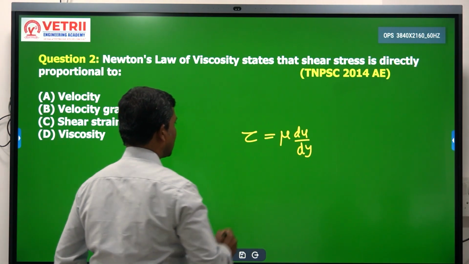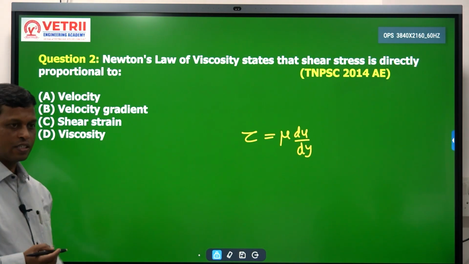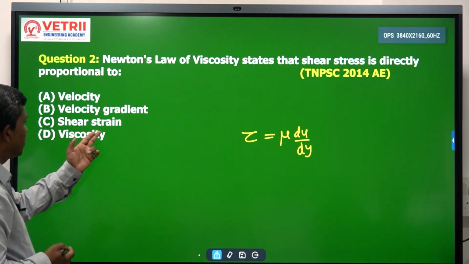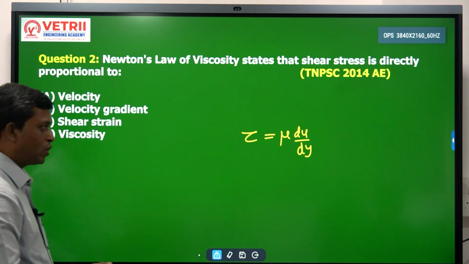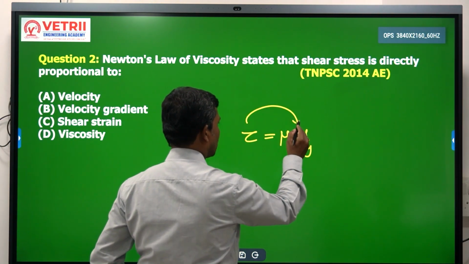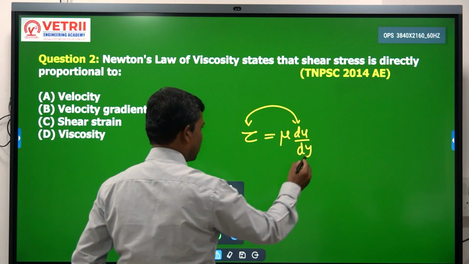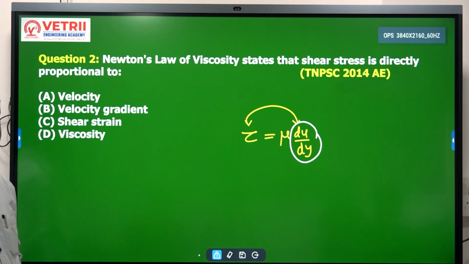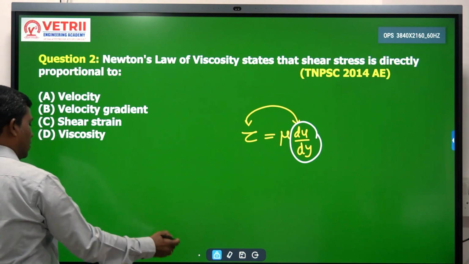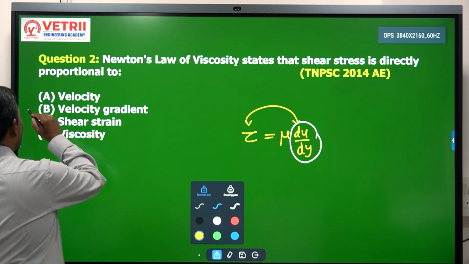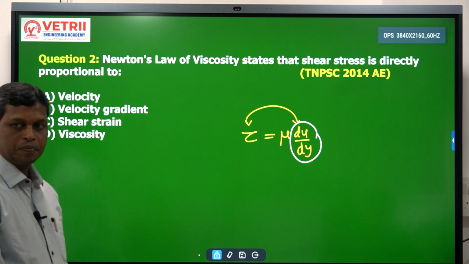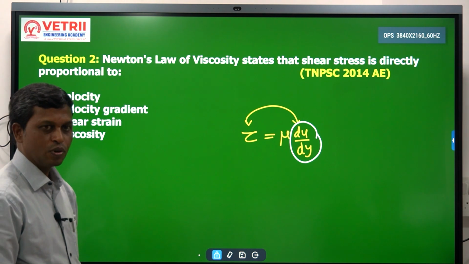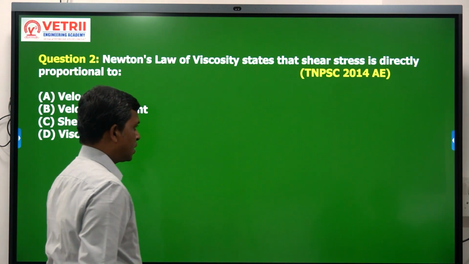Similarly, they are asking shear stress is directly proportional to velocity, velocity gradient, shear strain, or viscosity. Du by dy is nothing but our velocity gradient. So the correct answer is B, right? Very simple question, asked in TNPSC 2014. Next.